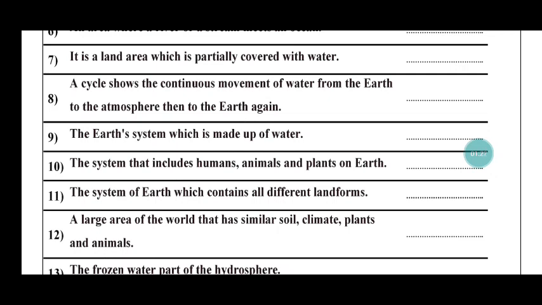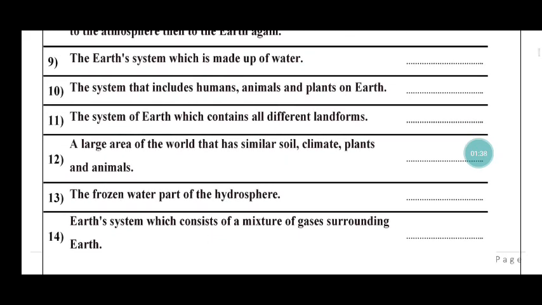Number nine, the earth system which is made up of water. Hydrosphere. Number 10, the system that includes the human, animals, and plants on earth. Biosphere. Number 11, the system of Earth which contains all different landforms. Geosphere, yes. Number 12, a large area of the world that has similar soil, climate, plants, and animals.